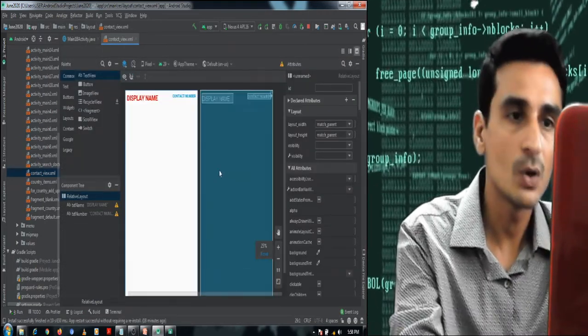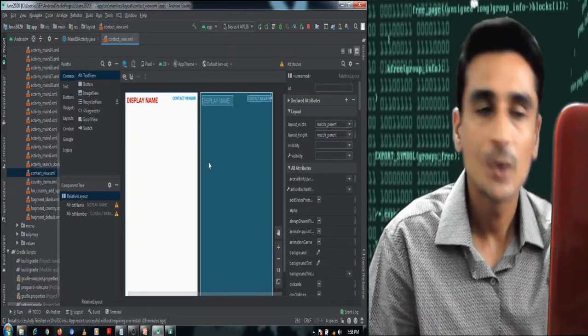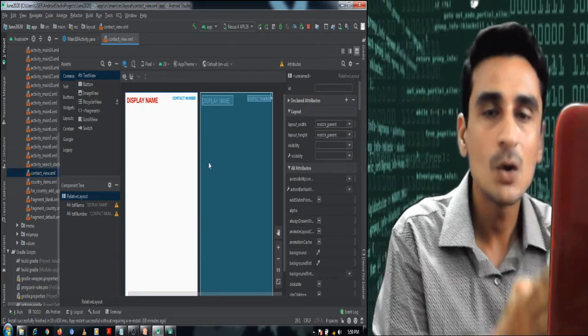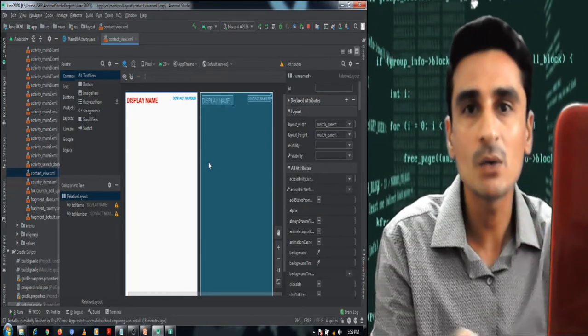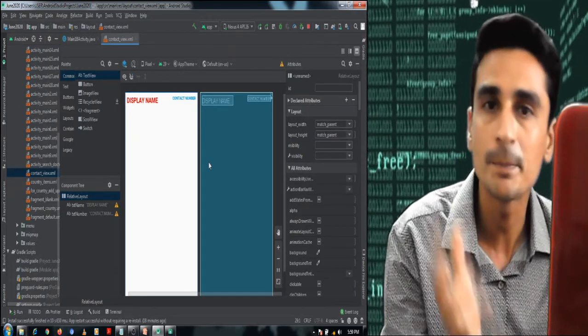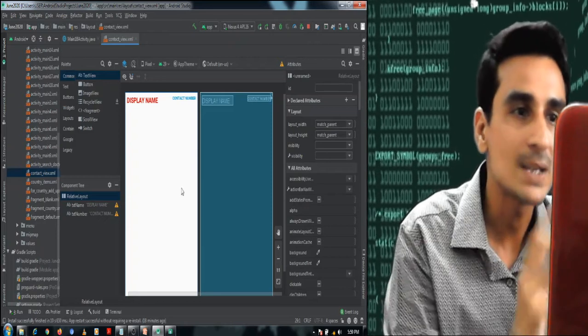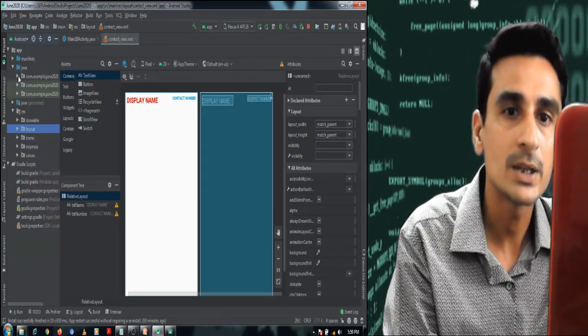Okay, so in this way we have two columns in our layout, which is to be used in list view. It is the layout which we will be using for each item in the list view. In other words, each record which we will retrieve from the content provider. Okay, so let's move ahead and define the layout of our activity.